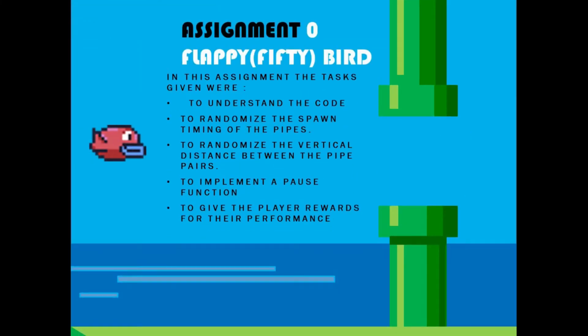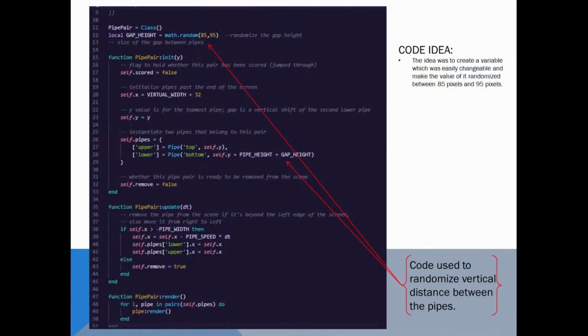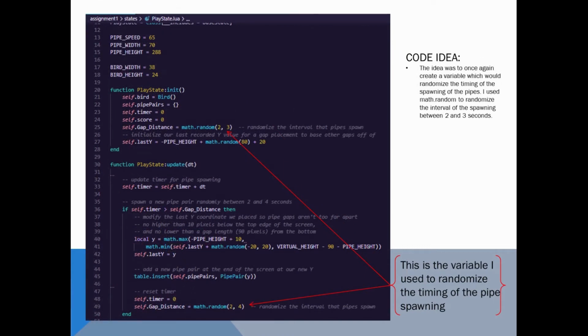In this assignment, the tasks given were to understand the code, to randomize the spawning, and to implement a pause function as well as player rewards. The idea for my randomization of the level was to create a variable which would edit the gap height to a random number between 85 and 90 pixels. My second randomization was in the interval of the spawning, where I used math.random to randomize the spawning between 2 and 3 seconds.